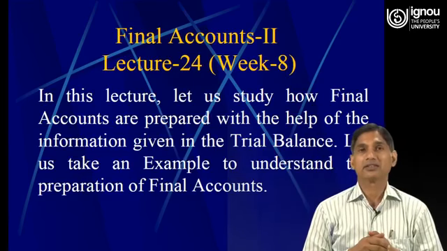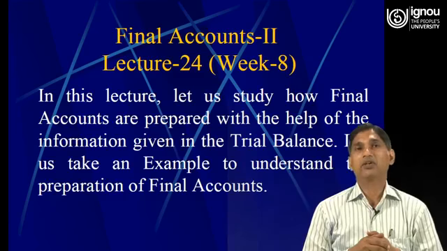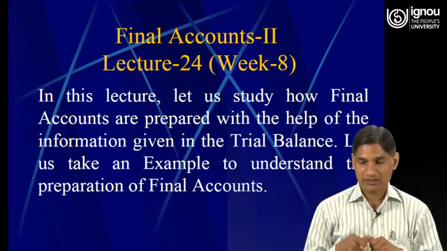Let us try to understand the procedure of preparation of final accounts with the help of the information given inside the trial balance.